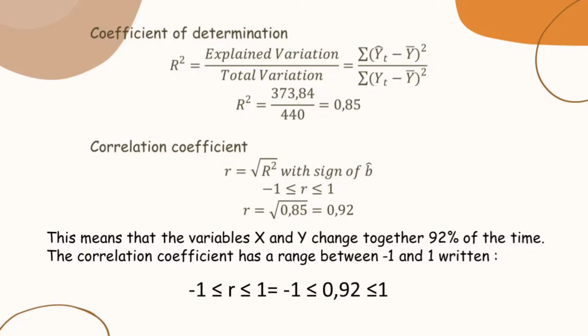R is greater than or equal to -1 and R is less than or equal to 1. 0.92 is greater than or equal to -1, and 0.92 is less than or equal to 1.